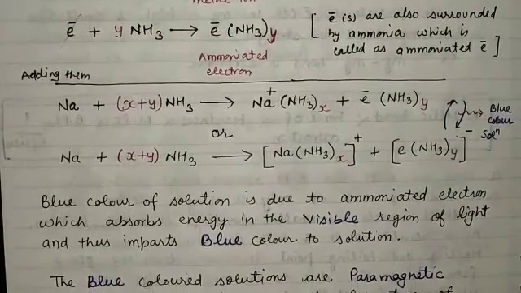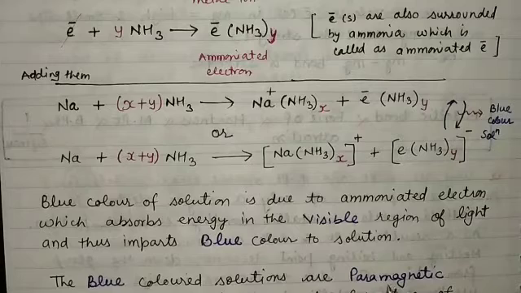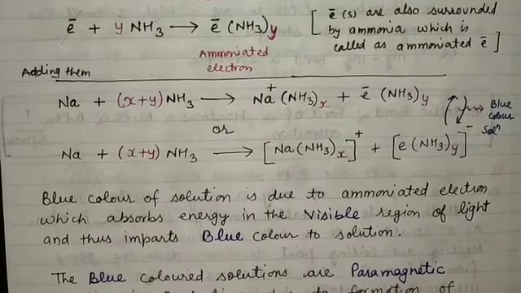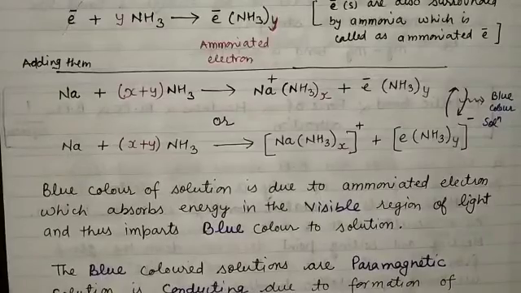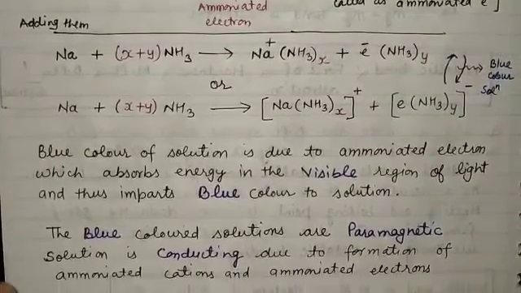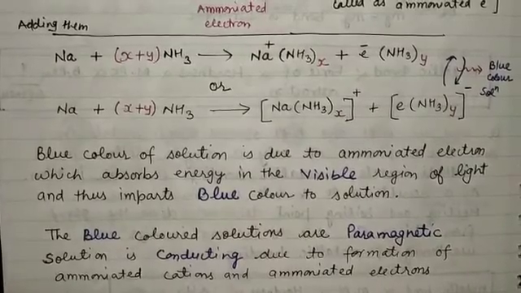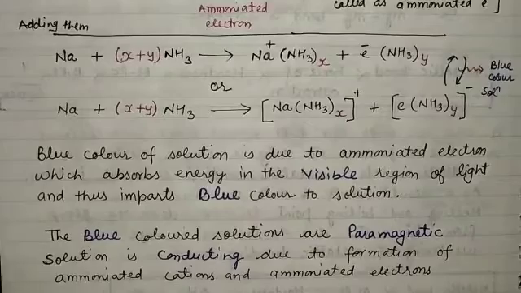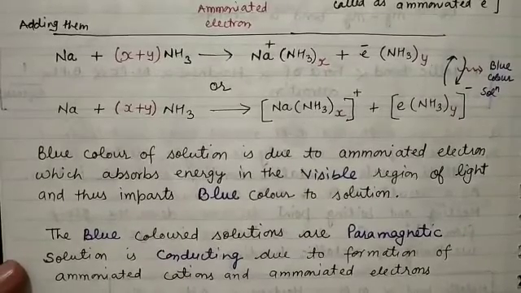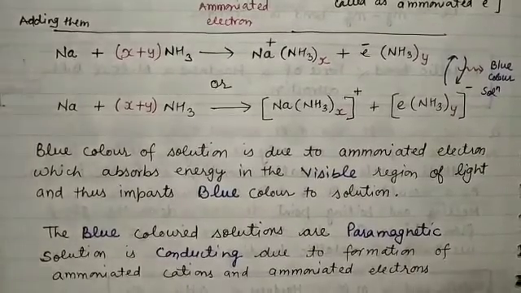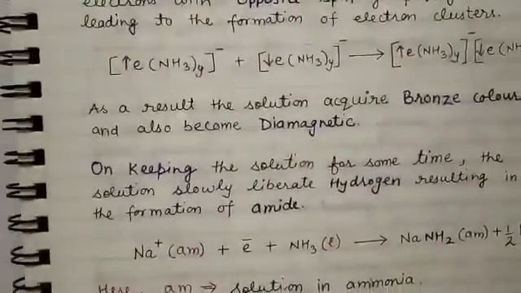The blue colored solutions are paramagnetic. The solution is conducting due to the formation of ammoniated cations and ammoniated electrons. The solution is conducting because of the formation of ions, positive and negative. Now what happens if we increase the concentration of the solution?